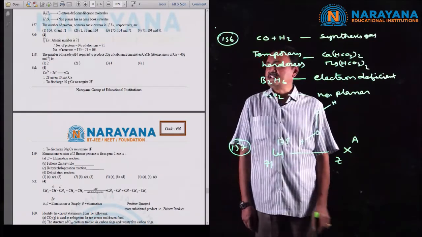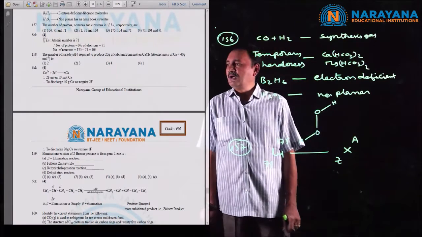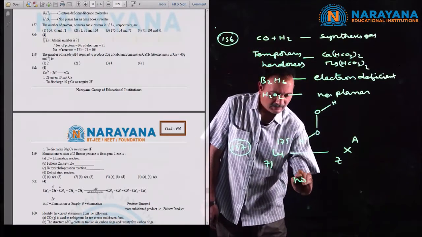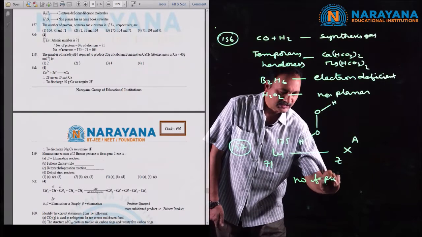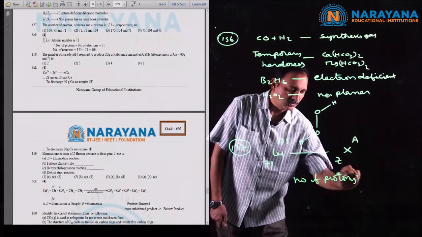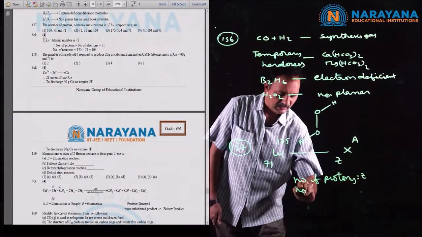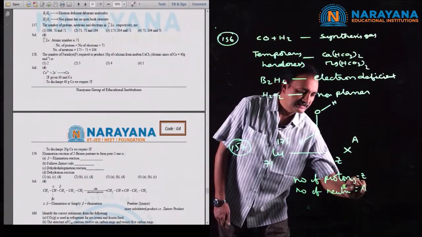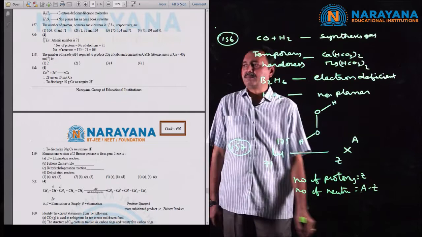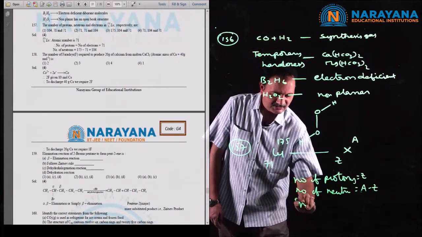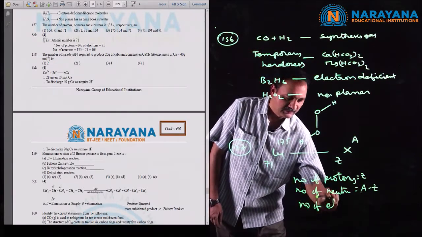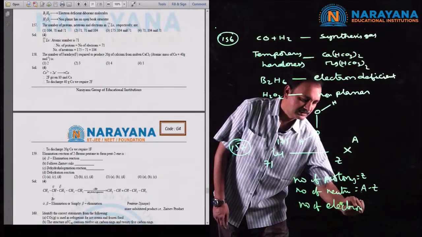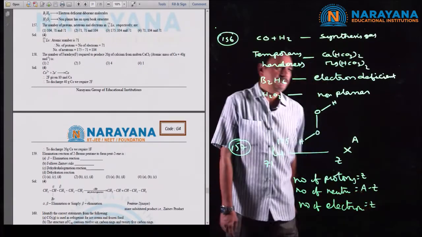Now the question is, what about the number of protons? Number of protons is equal to Z. Number of neutrons is equal to A minus Z, mass number minus atomic number. And number of electrons is also equal to Z.